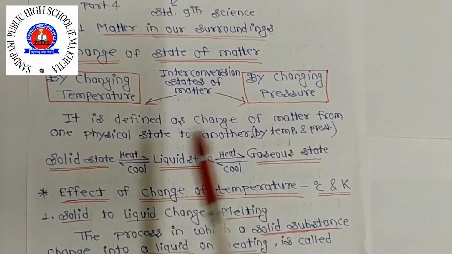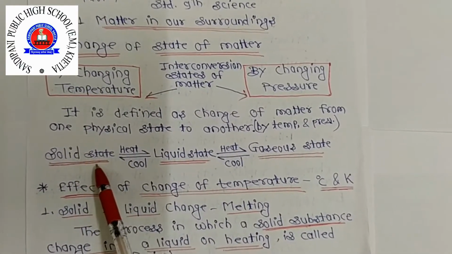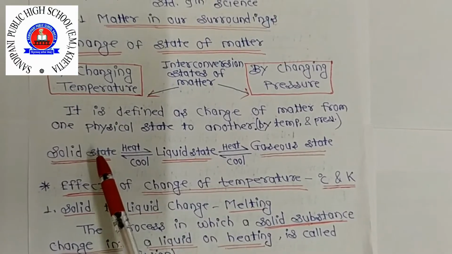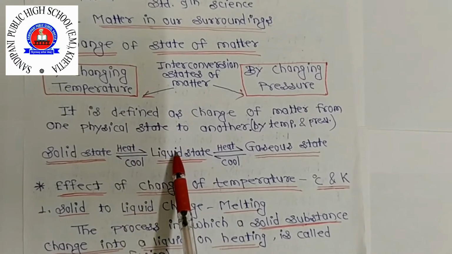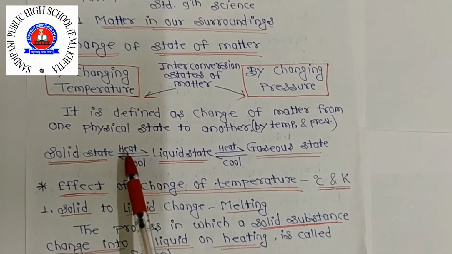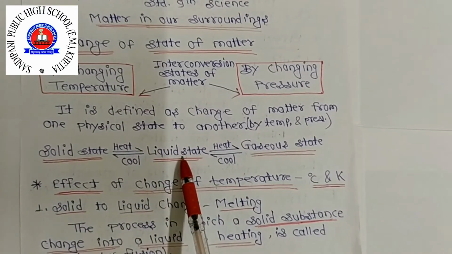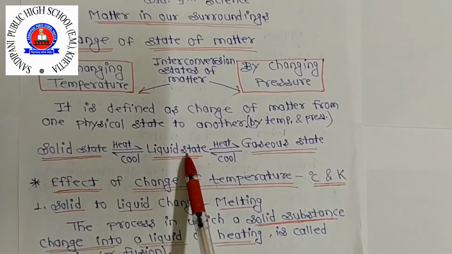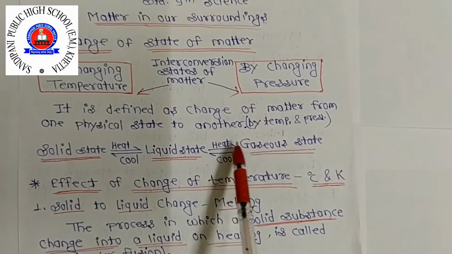Clear? So look here first, solid state. Solid state gets converted into liquid state by increasing the temperature, means by heating, and liquid state can be converted into gaseous state by heating, means by increasing the temperature.